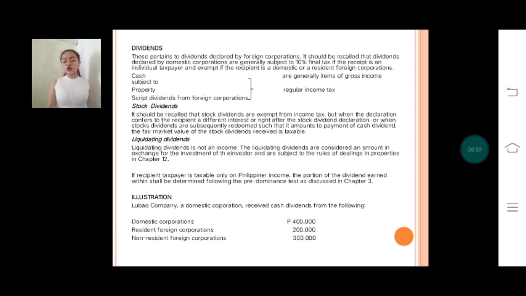And scenario 2, assuming Lubao is a resident foreign corporation, only a portion of the 200,000 dividends from the resident foreign corporations determined as earned within by the predominance test shall be included in gross income. The situs of dividends from the non-resident foreign corporations is abroad. So that's all. Thank you.